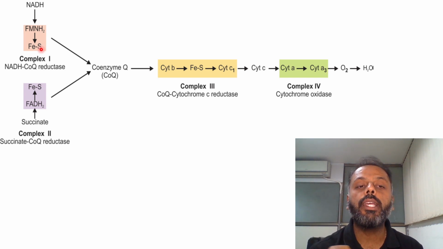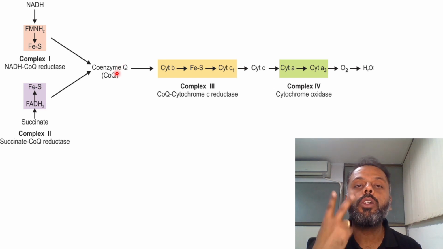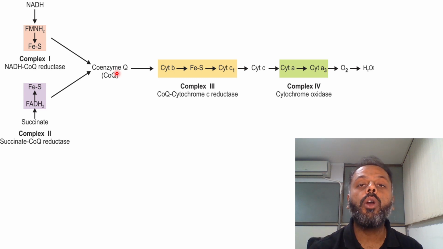Now comes complex number 2. Complex 2 is also known as succinate coenzyme Q reductase. The flow of electrons in complex 2 is from succinate to FADH2, from FADH2 to the iron sulfur protein, and from the iron sulfur protein to coenzyme Q. That is the flow of electrons in complex 2. And in complex 2, there is no pumping of protons into the intermembranous space.